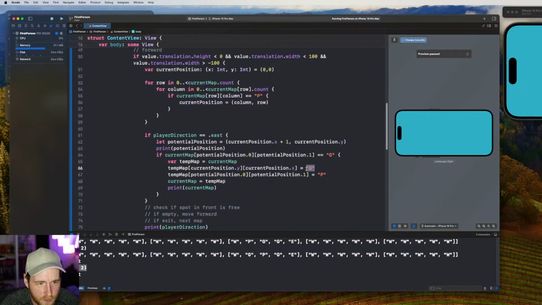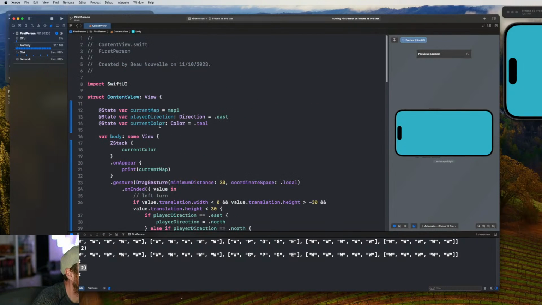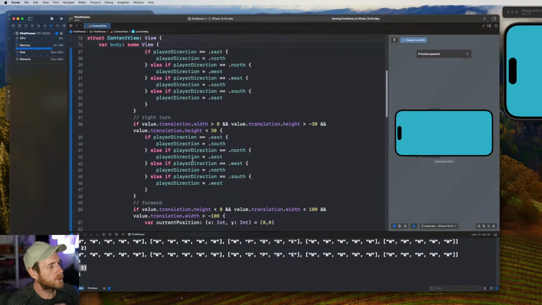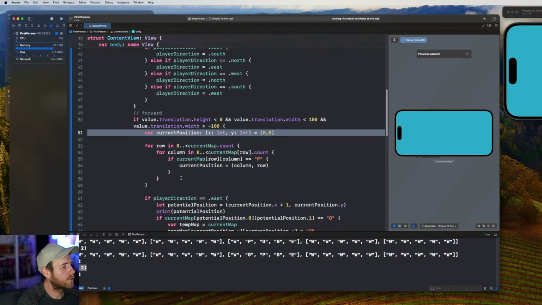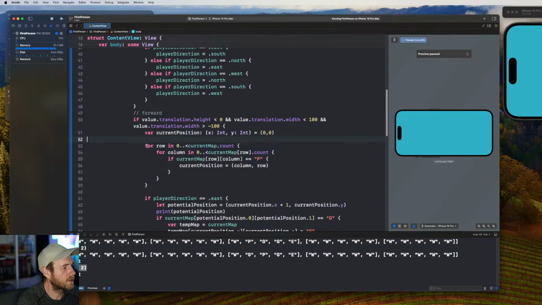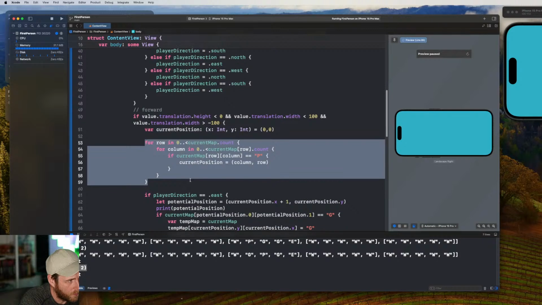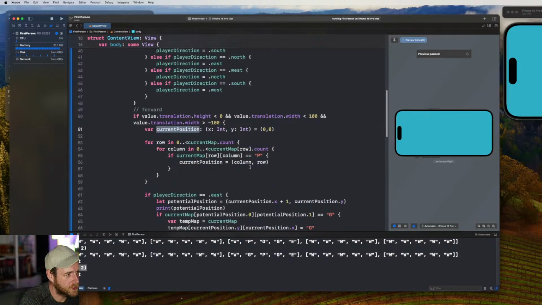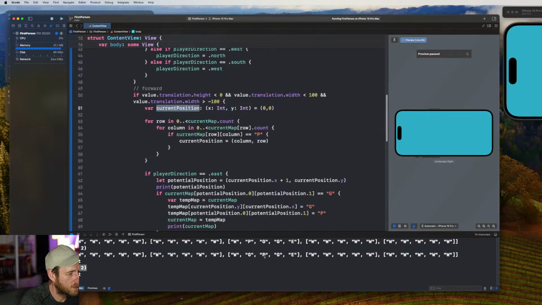Wait, when you're setting the new current map, you aren't setting the new current position. No, because we get the current position from looping through the map every time we do a gesture. So I figured this would work. We get a new current position when we search the map again for where that player is, so it should update.